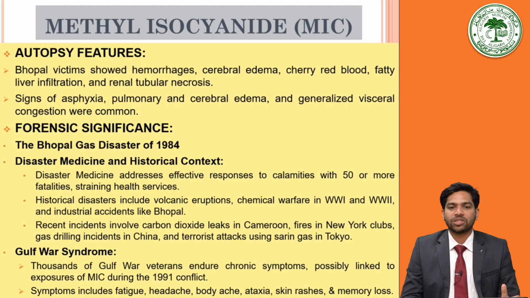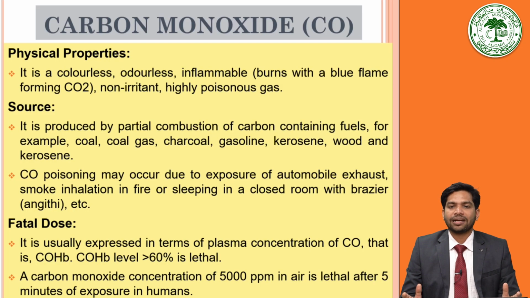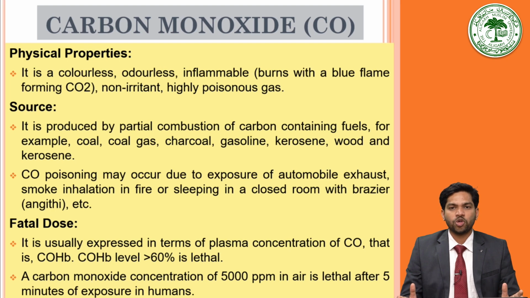Then coming to carbon monoxide. Carbon monoxide is a colorless, odorless, inflammable, non-irritant and highly poisonous gas. It burns with a blue flame forming carbon dioxide. It is produced by the partial combustion of carbon containing fuels like coal gas, charcoal, gasoline, kerosene and wood. Carbon monoxide poisoning may occur due to exposure to automobile exhaust, smoke inhalation in fire or sleeping in a closed room with braziers, and other forms of partial combustion may be responsible for carbon monoxide production.